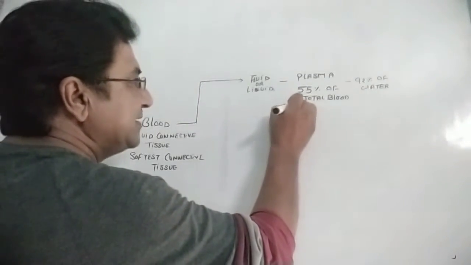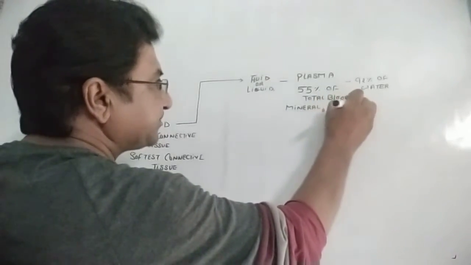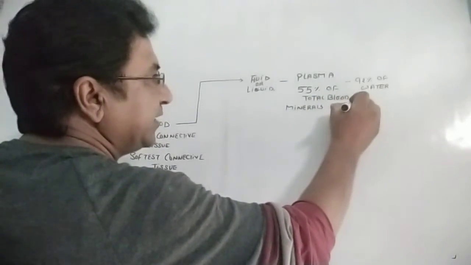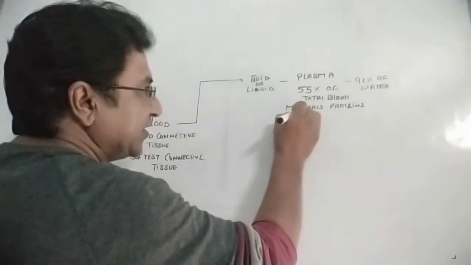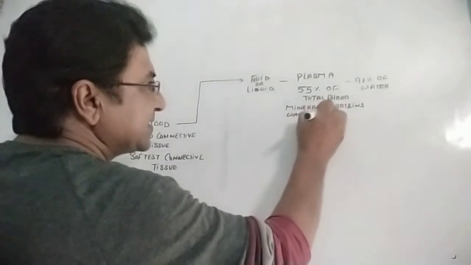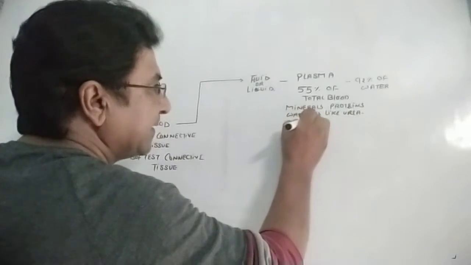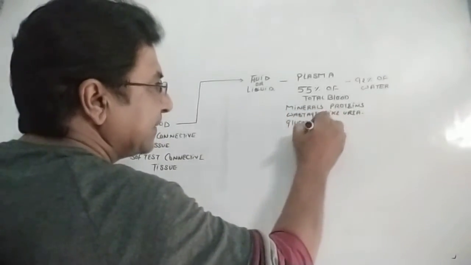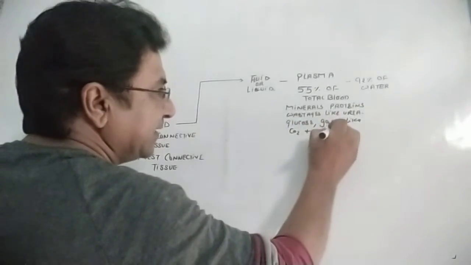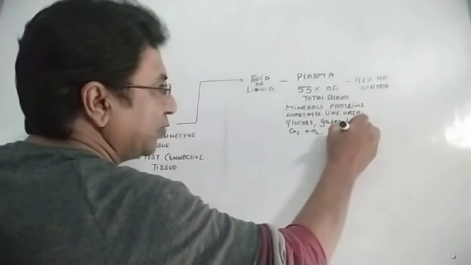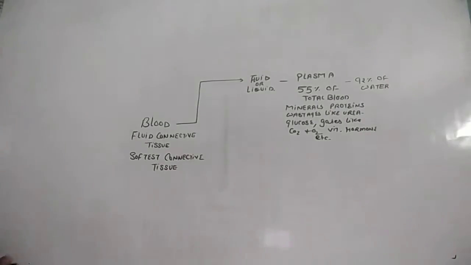There are some minerals, proteins, wastages like urea, glucose, gases like carbon dioxide and oxygen, vitamins and hormones, etc. These are all other substances which are available in the plasma.